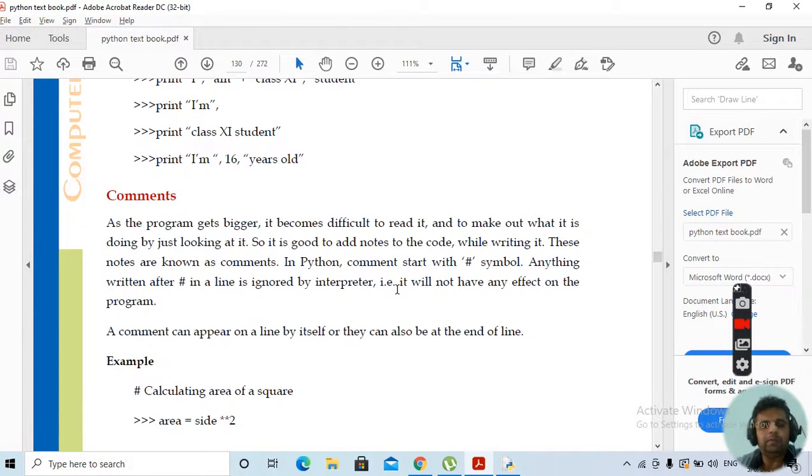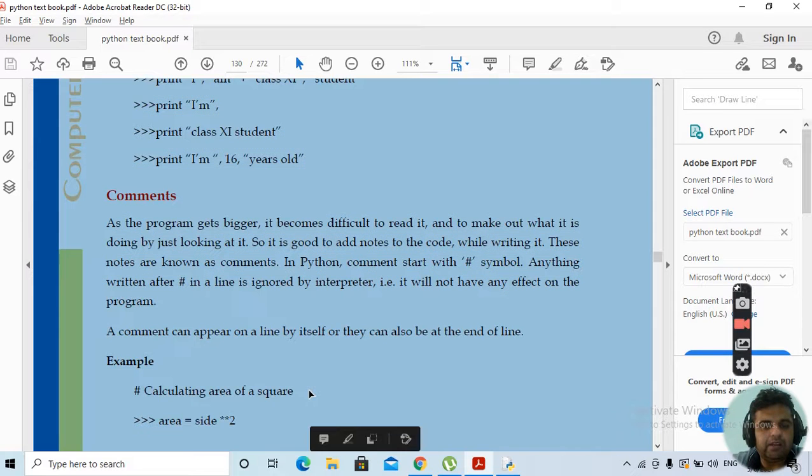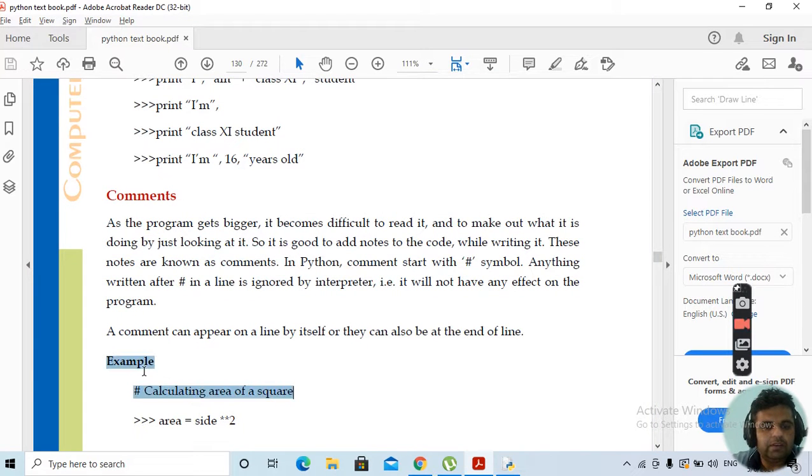Comments, we have seen what the purpose of comments is. What is the purpose of comments? It is used for documentation of the program. Some ways we have looked at in the previous lecture also, that is how comments are used. Either we use three quotes at the beginning and end, or another way we can use comments is like this, this is an example of a comment given.